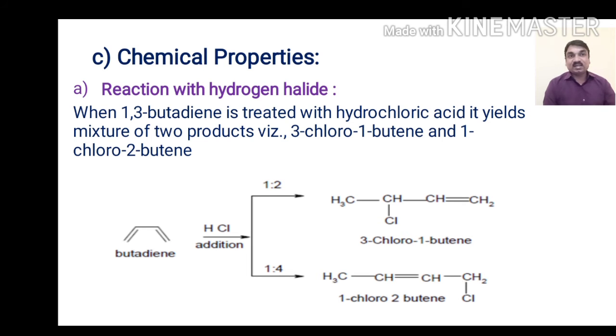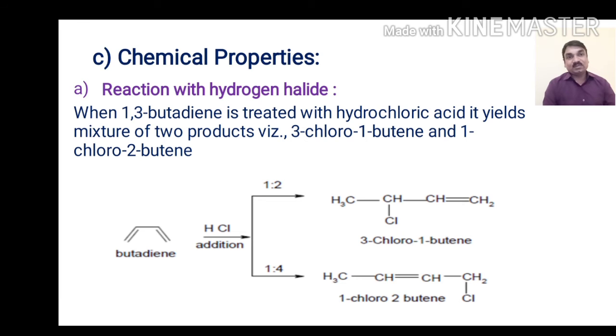When 1,3-butadiene is treated with hydrogen halide, HX, it yields a mixture of 2 products, 3-chloro-1-butene and 1-chloro-2-butene. This is due to the path followed by the reaction. It undergoes 2 types of addition reaction: 1,2 addition and 1,4 addition.